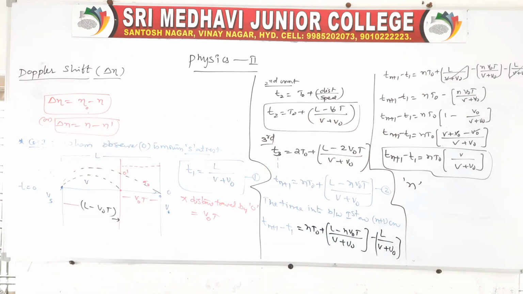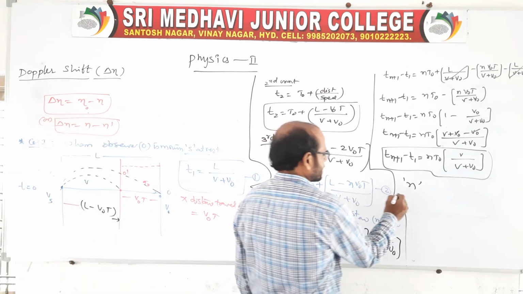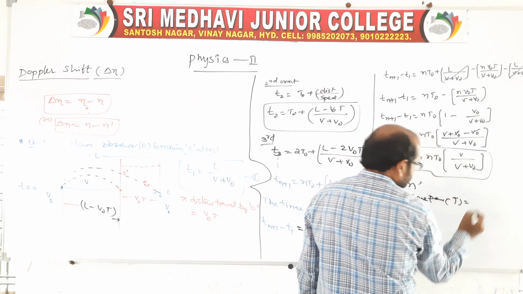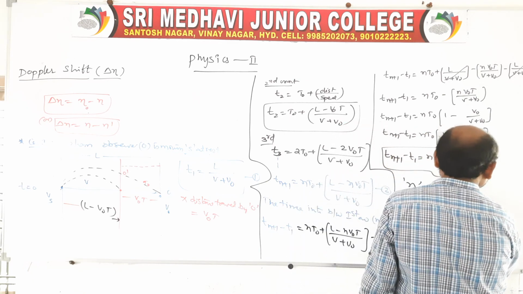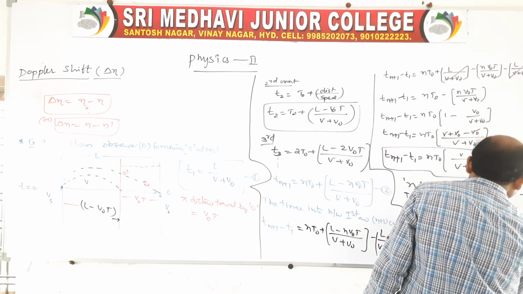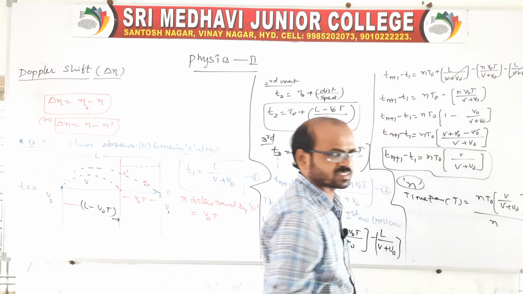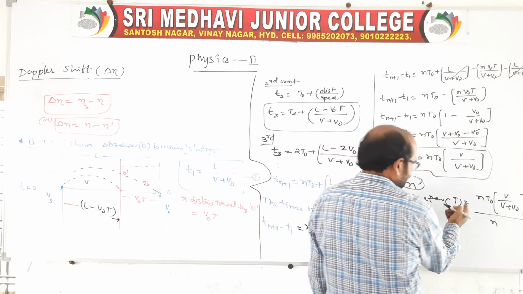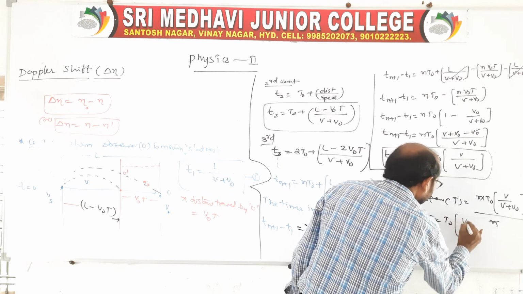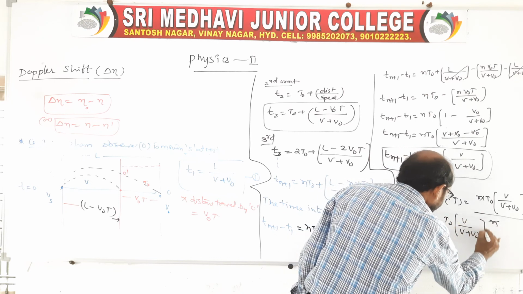In n number of waves, therefore the time period of the wave measured should be obtained. The time period, capital T, is equal to n T naught by v by (v plus v naught), divided by n, because it observes n number of waves. That is the time period noted by the observer: T is equal to T naught of v by (v plus v naught). It is a time period.